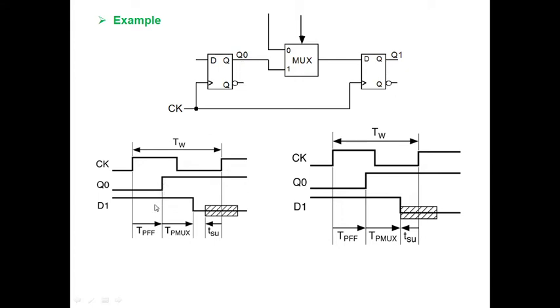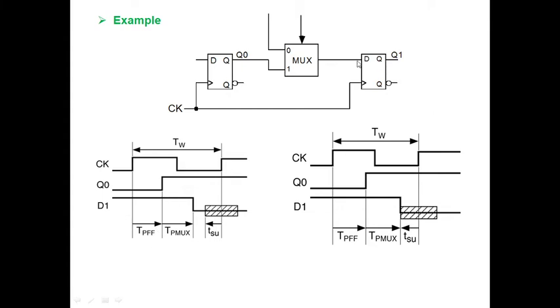Now this Q0 is not fed back here like this. It is passed to something else, that means it is passing to the second flip-flop input. In between I have a multiplexer, so definitely the multiplexer is also contributing as a delay element.